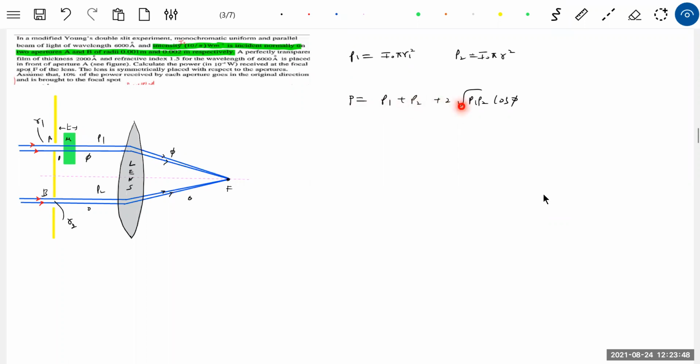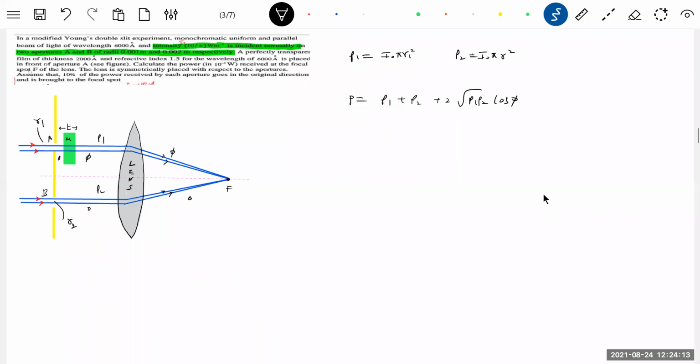But okay, sir, fine. How come you bring power? Or you do one thing. What is the resultant intensity? He's asking the power. You can think in this way also: energy flowing per unit area, per unit time. Okay, now you know P1, all this one.